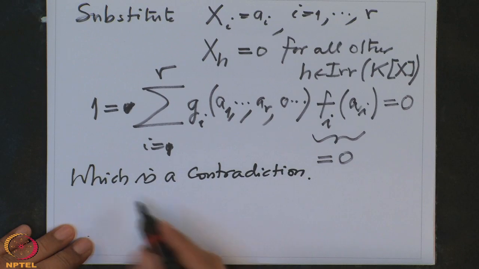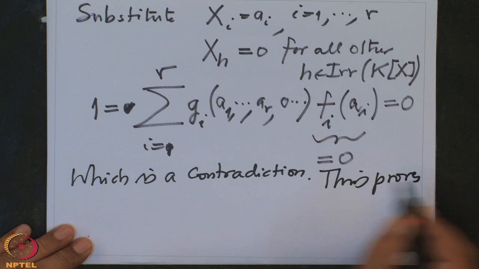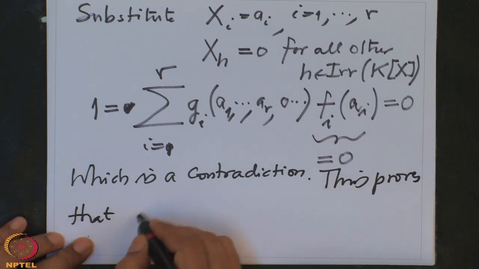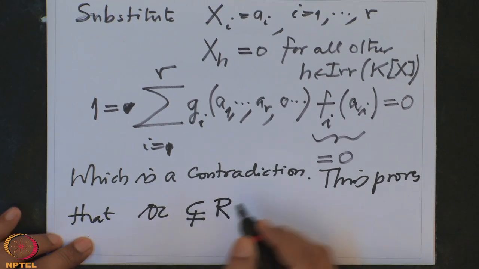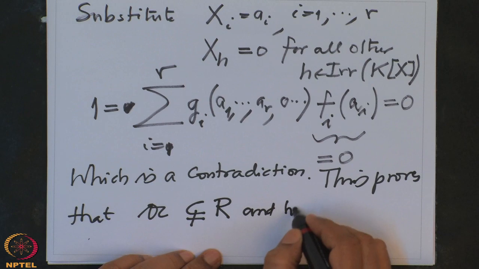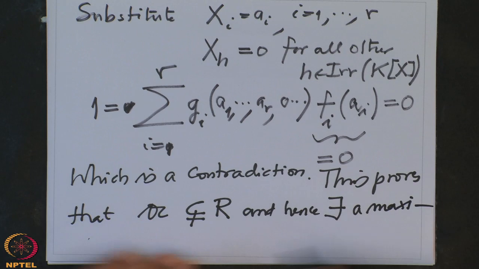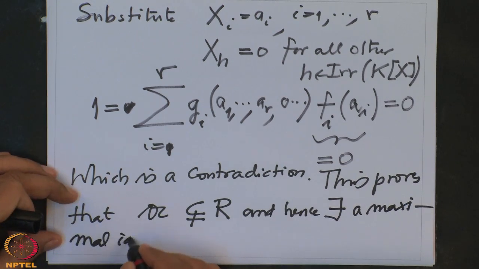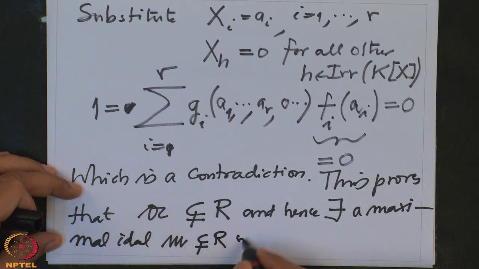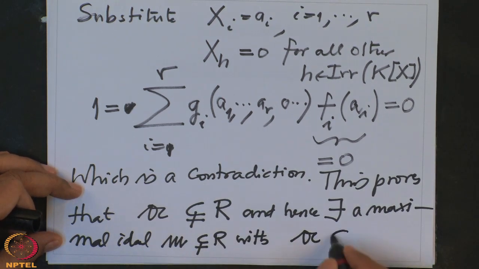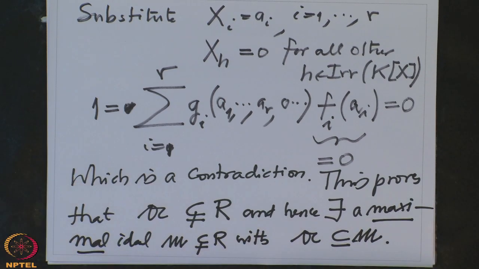So, therefore, this proves that the ideal A cannot be the unit ideal. So, it is a proper ideal, and hence there exists a maximal ideal M in R with A contained in M. And why maximal? Because we want to construct a field.